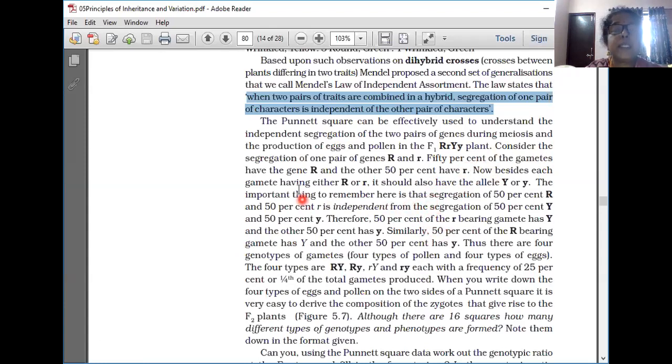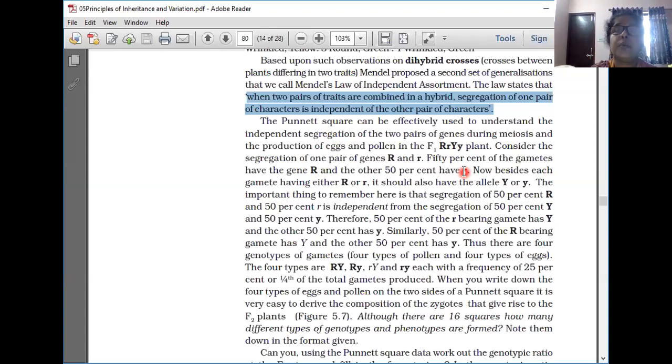50% of the gametes have the gene R and the other 50% have small r. 50% of the capital R is separated from small r. Segregation means separation. So capital R is segregated from small r. Understood? Capital R is separated from small r. So 50% of the gametes have the capital R gene, the other 50% have the small r gene.